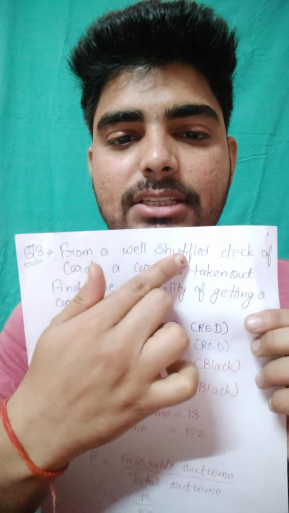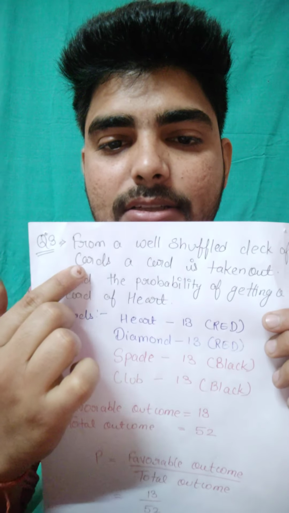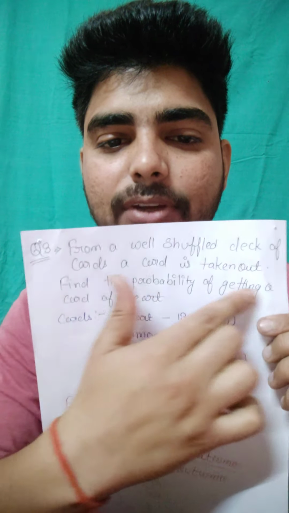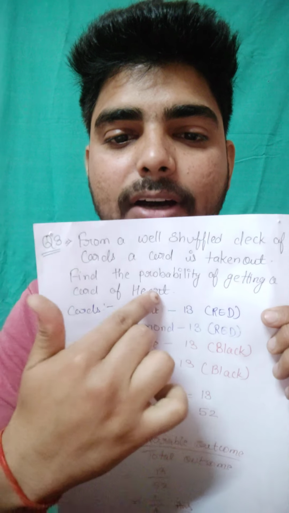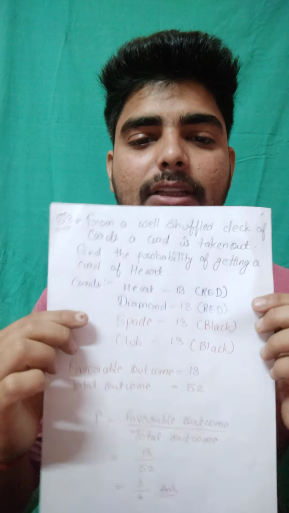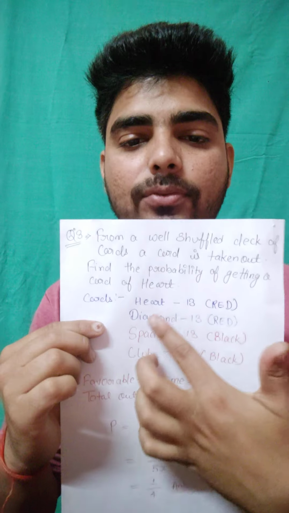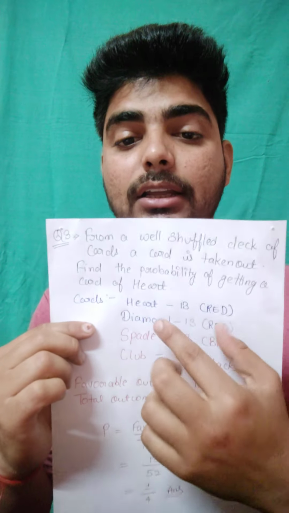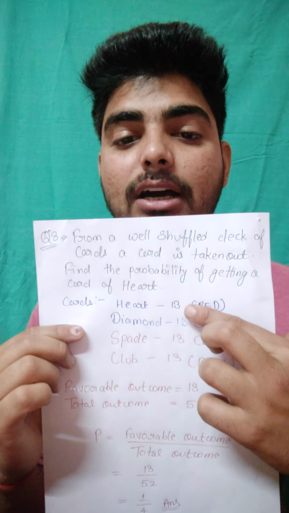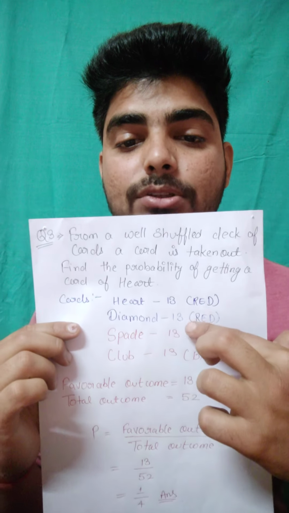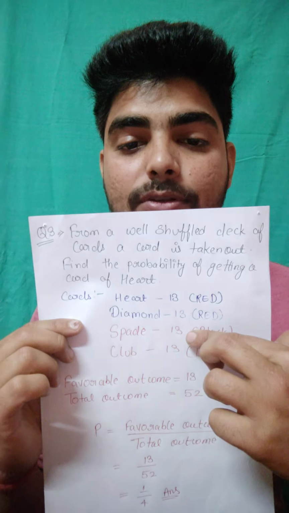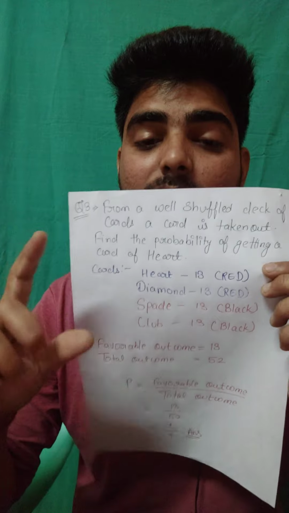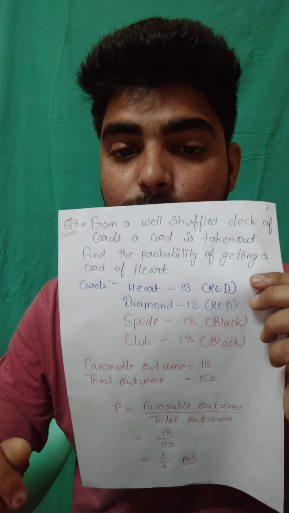From a well shuffled deck of cards, a card is taken out. Find the probability of getting a card of heart. You all know that there are 13 cards of heart in the deck. There are total 52 cards in the deck and heart cards are 13. Diamond cards are also 13, spade cards are also 13 and club cards are also 13. So the total number of cards in the deck is 52.